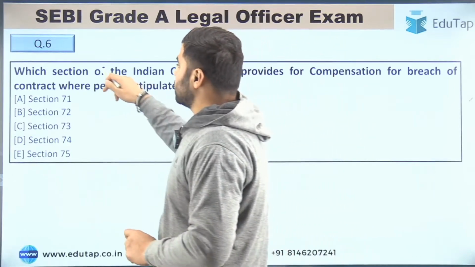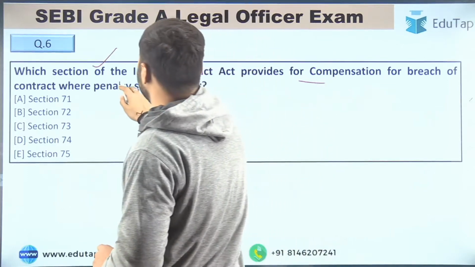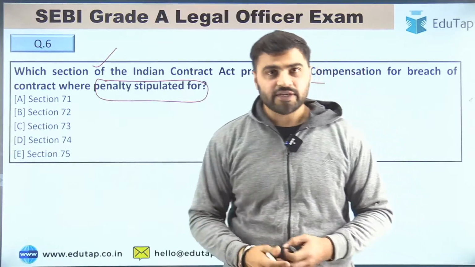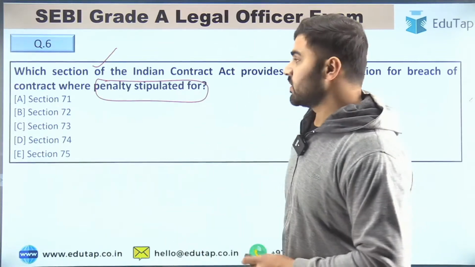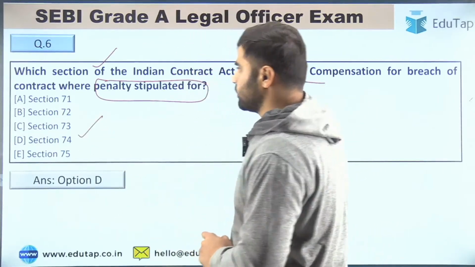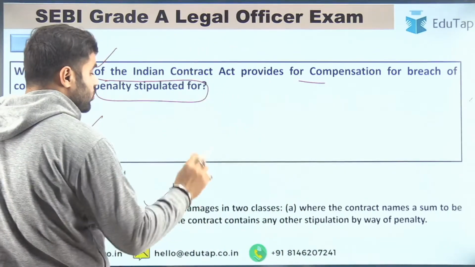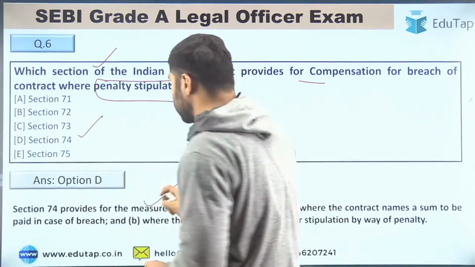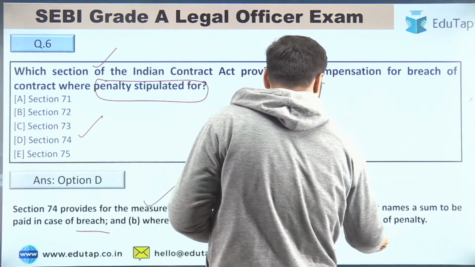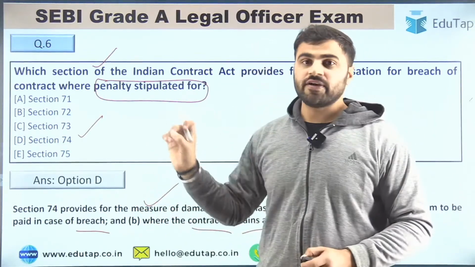So question number 6 is, which section of the Indian Contract Act provides for compensation for breach of contract where penalty is stipulated for? So tell me the right answer, friends. The right answer for question number 6 is option number D, that is section 74. So if you read section 74, then it provides for the measure of damages in two classes, where the contract names a sum to be paid in case of breach, and where the contract contains any other stipulation by way of penalty. Right, guys? So in both the cases, section 74 applies.